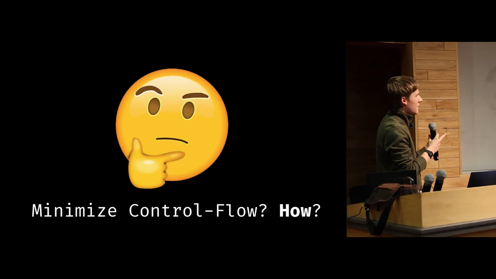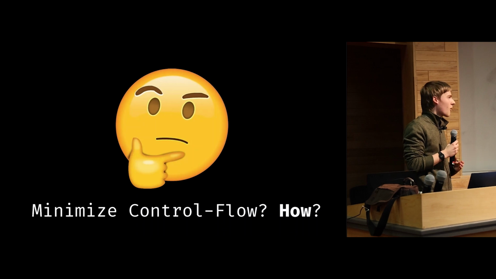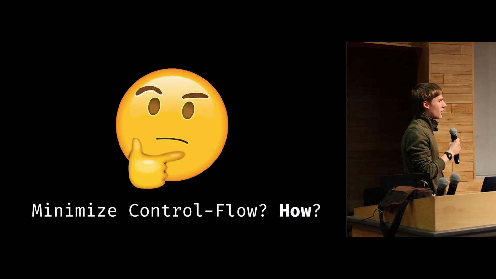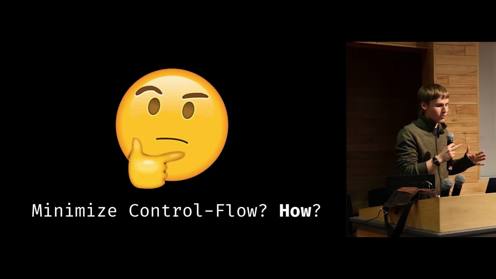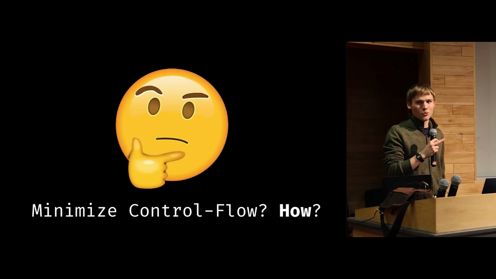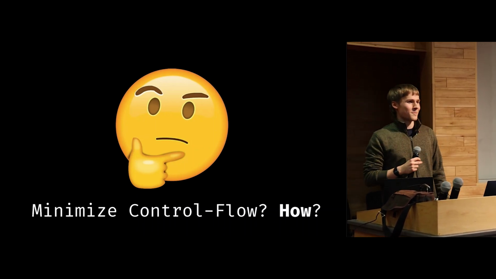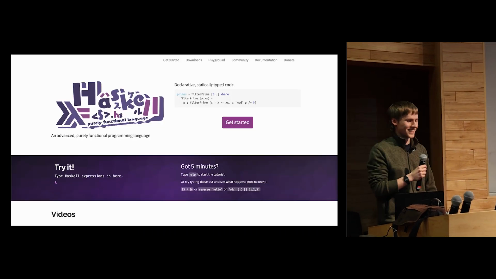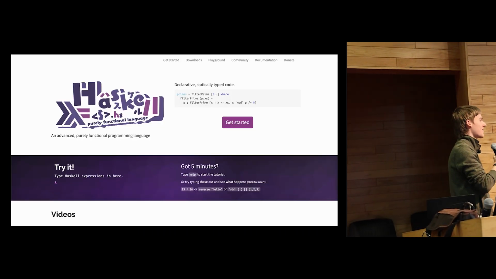And at first, it might not seem trivial how we do this because, again, we're taught to think about things in an imperative way. So it might almost seem like it's impossible. Like certainly, we cannot have a general purpose language that has no control flow whatsoever, right? Well, enter Haskell. Haskell is a general purpose language without explicit control flow. So how does it do this?